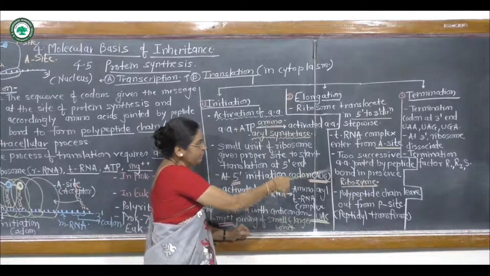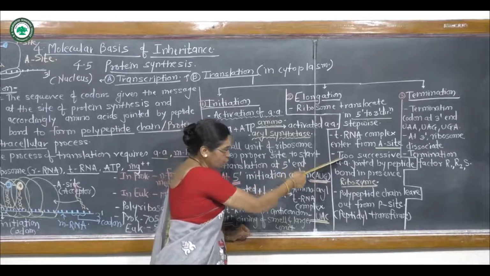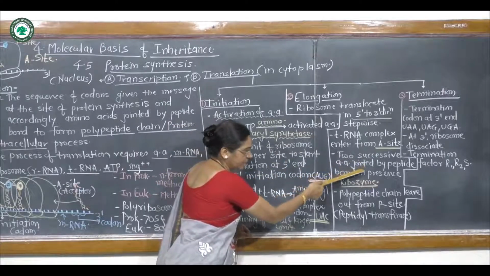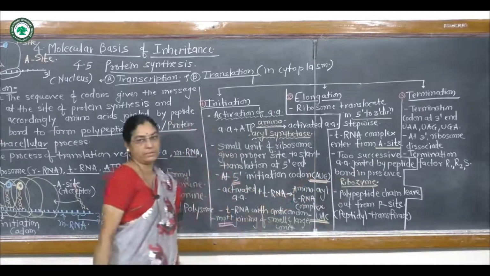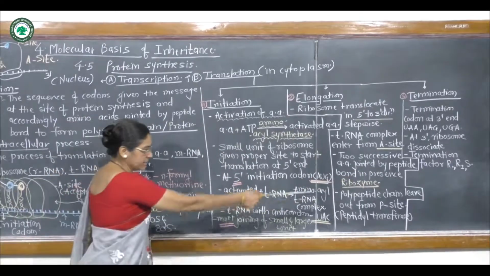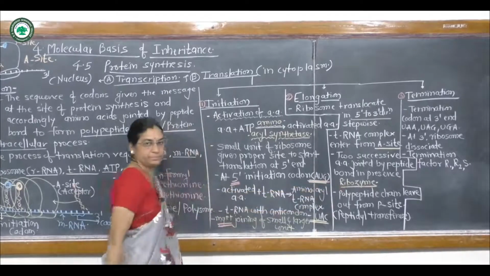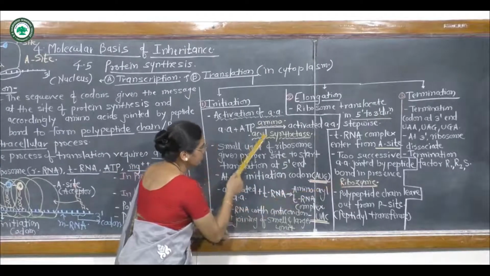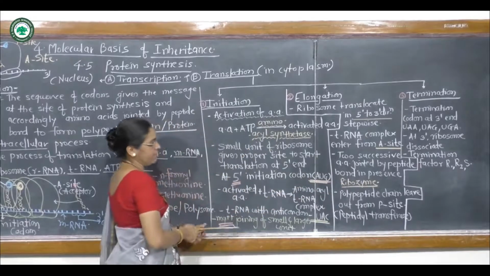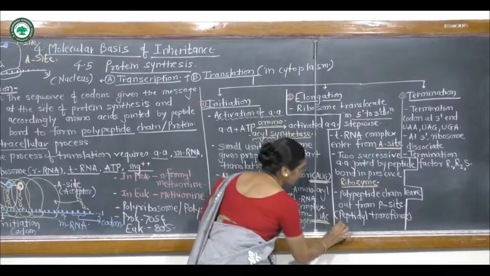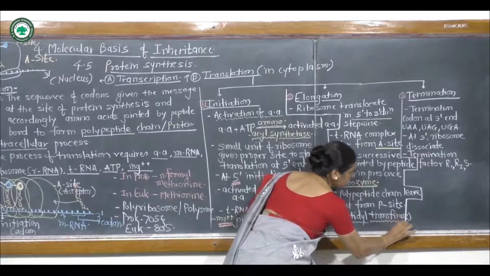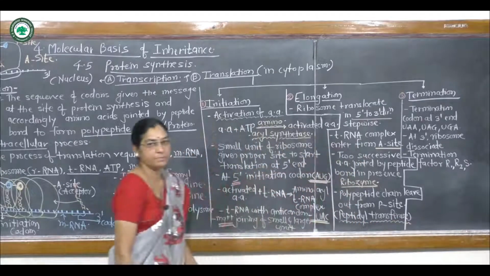Then, as the process continues, two successive amino acids are joined together by the peptide bond in presence of ribozyme. Ribozyme is the name of the required enzyme, and it may also be termed the peptide transferase enzyme.